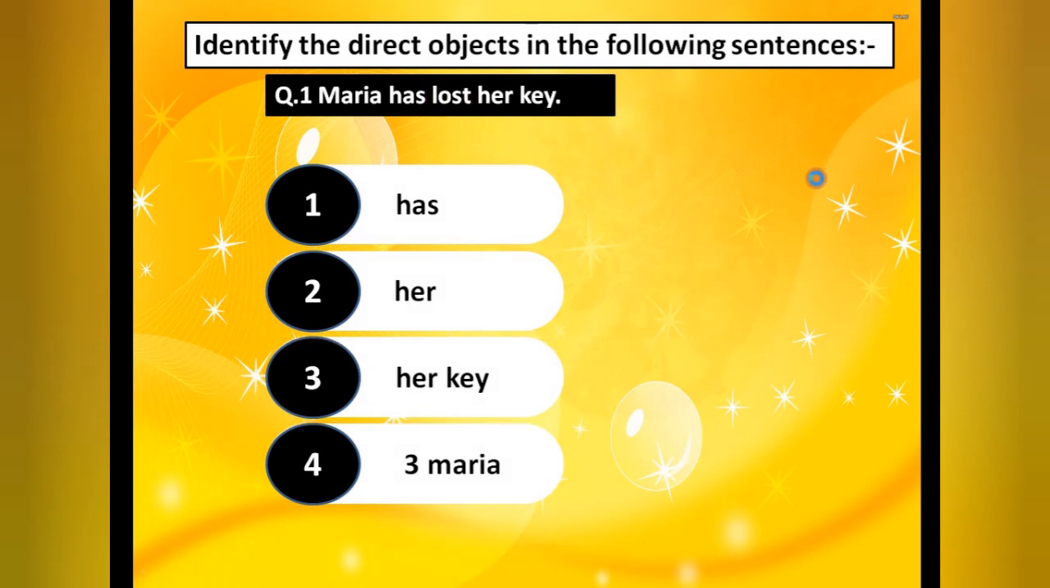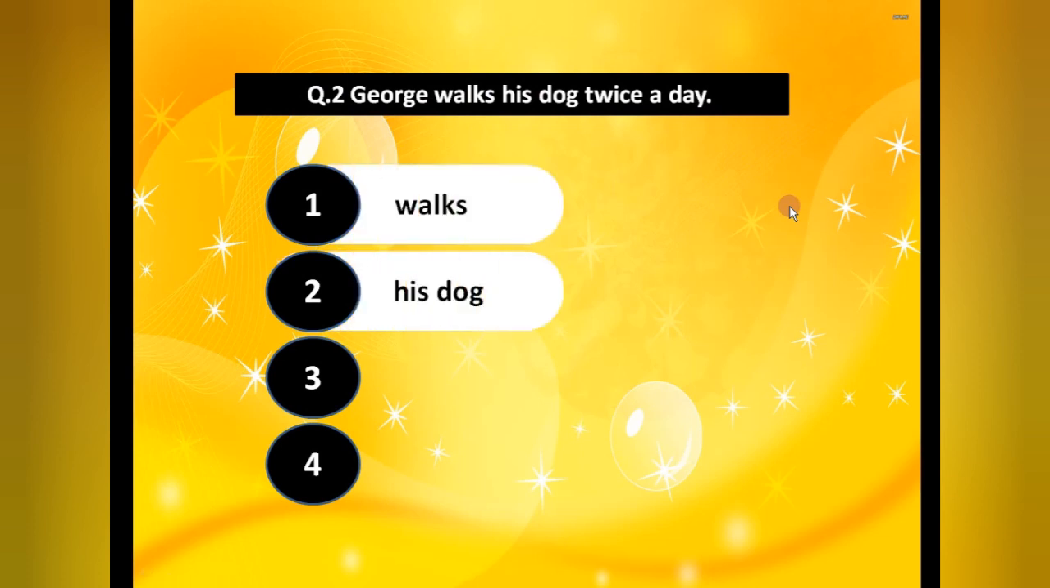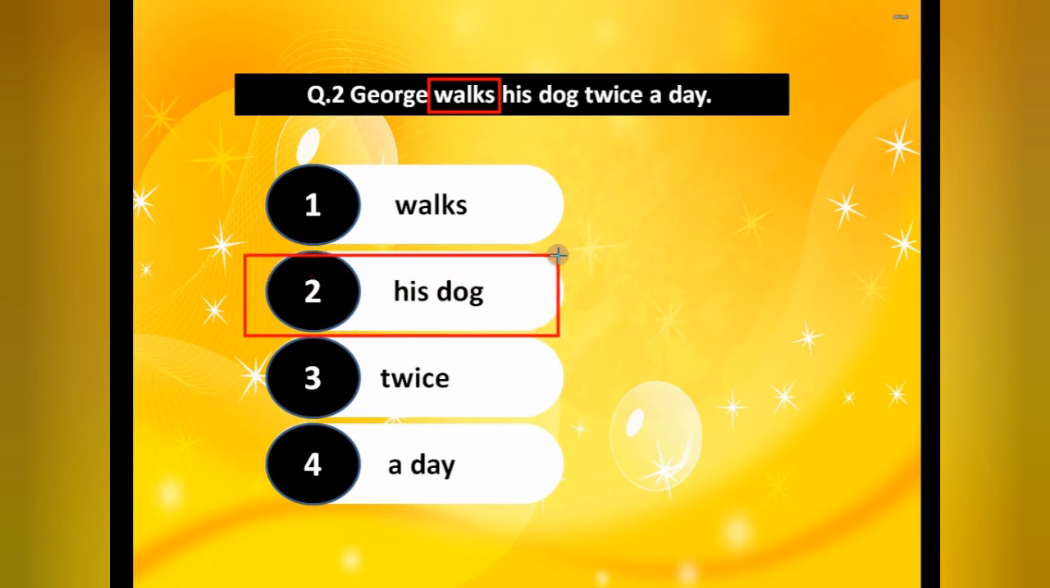Next. It's very easy, student. George walks his dog twice a day. Now first of all identify the verb here. So what is the verb? Action verb is given, walks. Okay, now put the question word. George walks his dog twice a day. So here George walks who? That is his dog. Whom does he take for a walk? His dog. That's why who? His dog. That is our direct object.